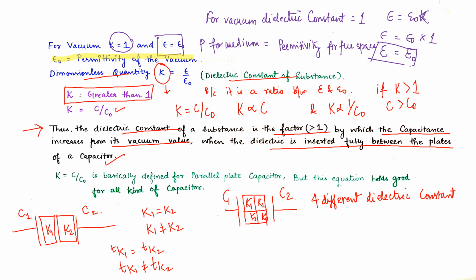But if they say the dielectric constants are the same, in that case they can ask you with different thicknesses. So in one way or the other they will be asking you questions, and we will learn the combination of dielectrics also.